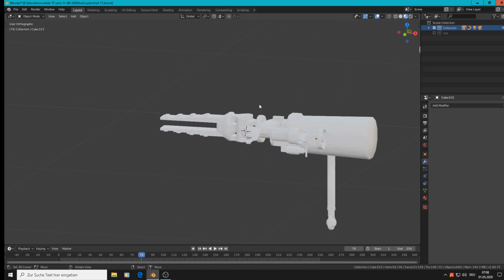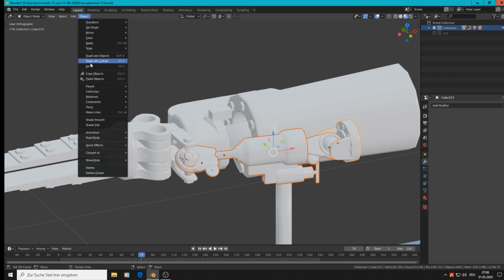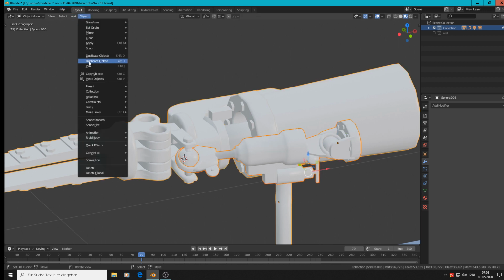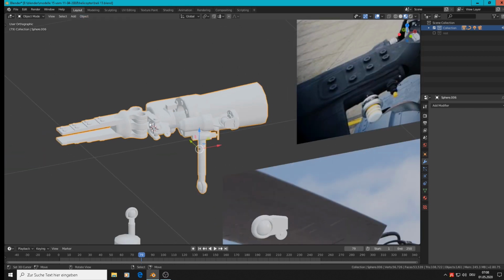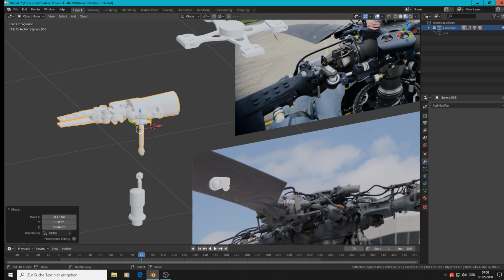Good, that is our rotor thing. I don't know how to call that all, but yeah. We join that together as one, and with the rest two, Object, Join, and then we have a giant rotor system, and we can place them over all there.